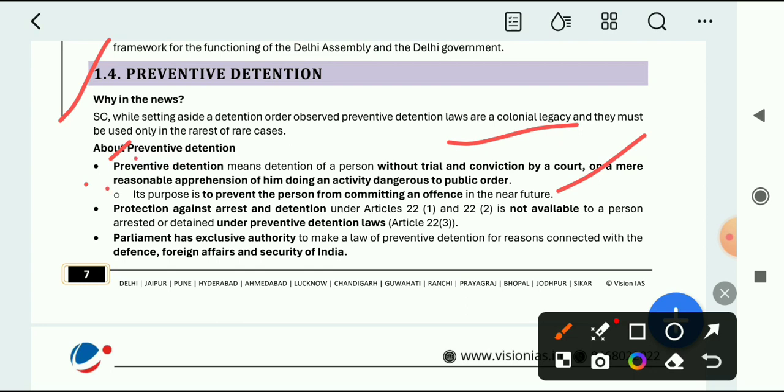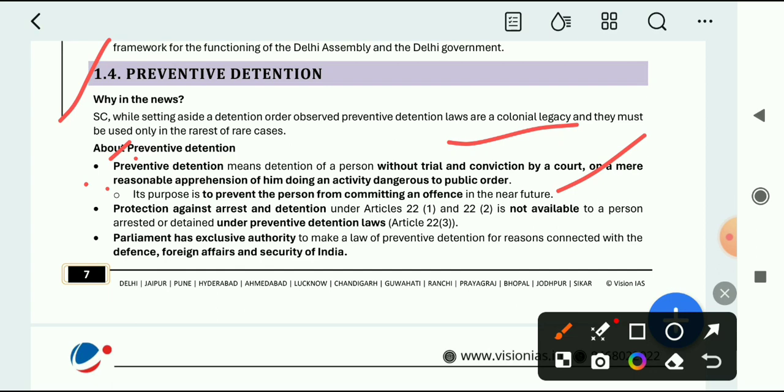Protection against arrest and detention under Article 22(1) and 22(2) is not available to a person arrested or detained under preventive detention. So they cannot enjoy Article 22(1) and 22(2), that is the arrest and detention protections.